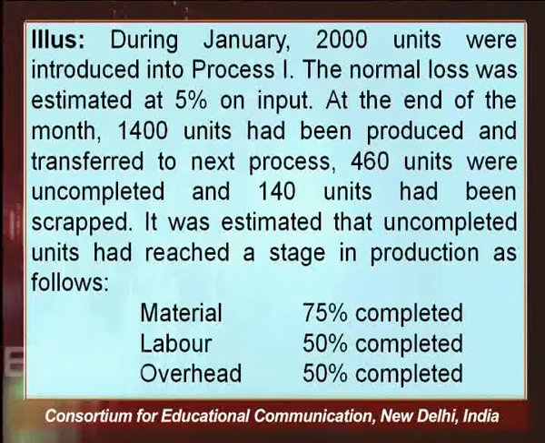So, it was estimated that uncompleted units had reached a stage of production as follows: material 75% completed, labor 50% completed, overheads 50% completed.